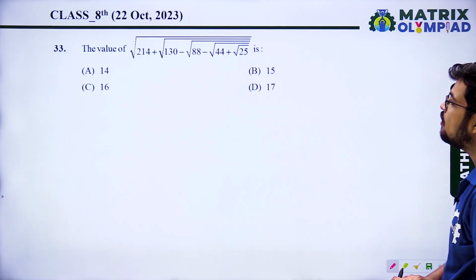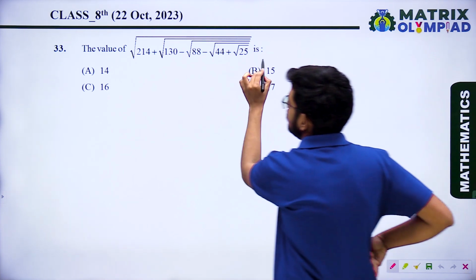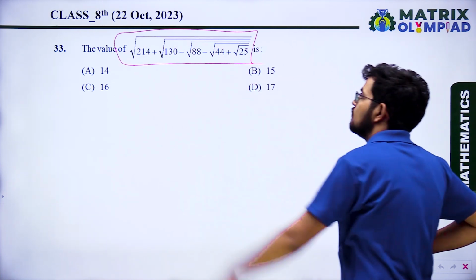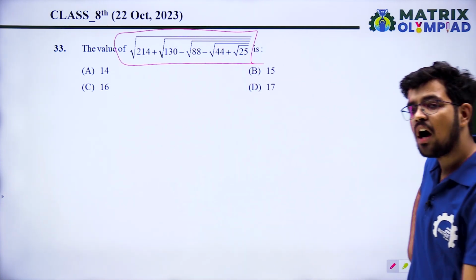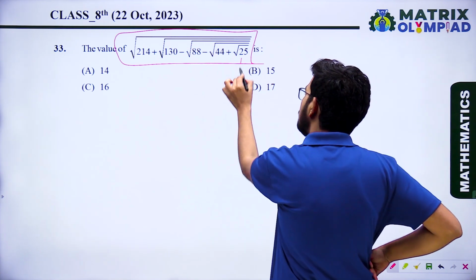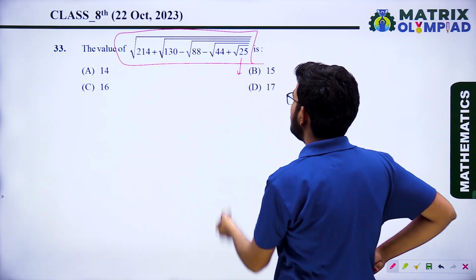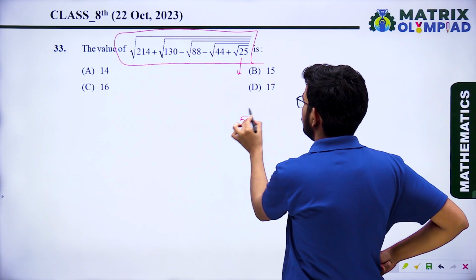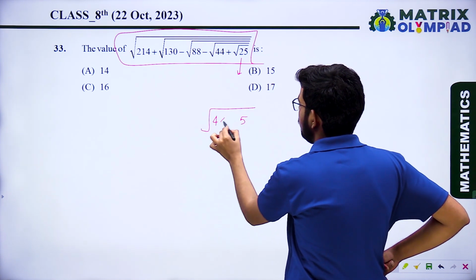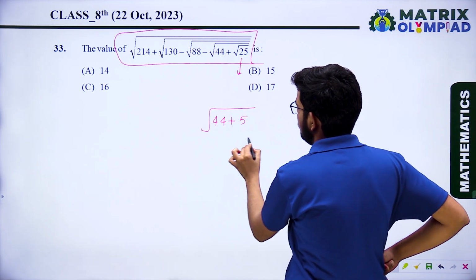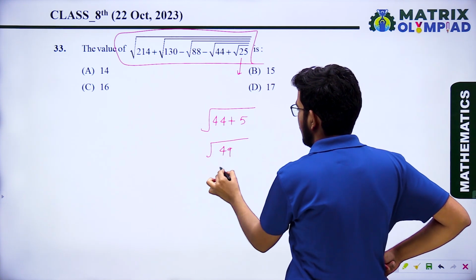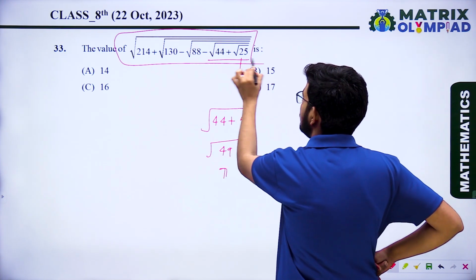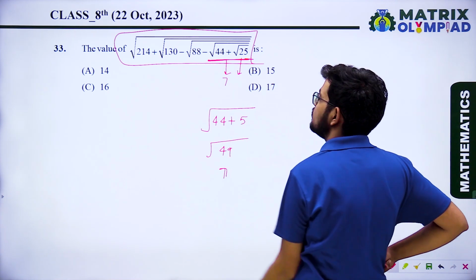Next question, the value of this is. So how to solve this? Start solving from this side. What is the value of root 25? 5. 44 plus 5, 49. So that will be 49 and that is 7. It means the value of this expression is 7.